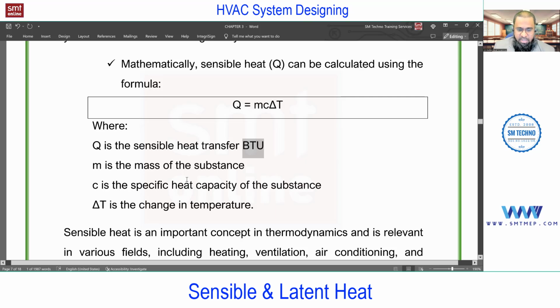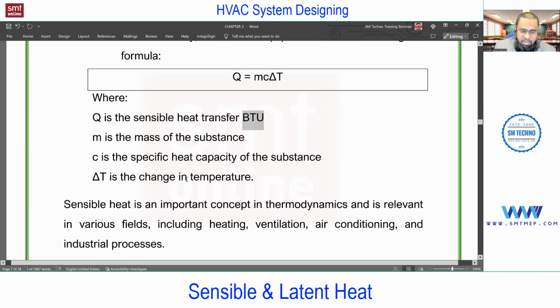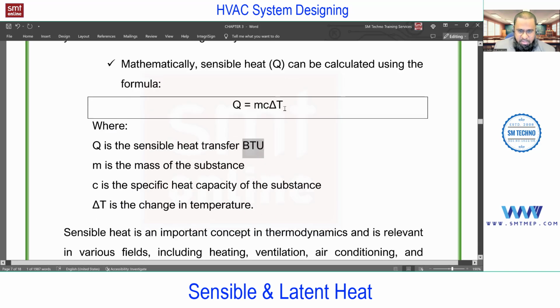C is the specific heat of that substance. And remember, the specific heat depends from substance to substance. The specific heat of water is different compared with air, or the specific heat of milk is different compared with any other fluid. You'll get it from the table. And delta T is the change in temperature across that body. So just remember this formula.